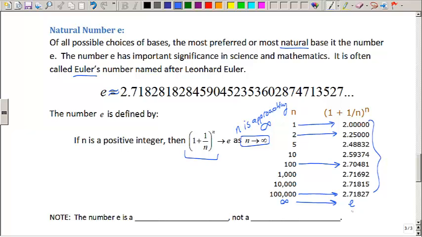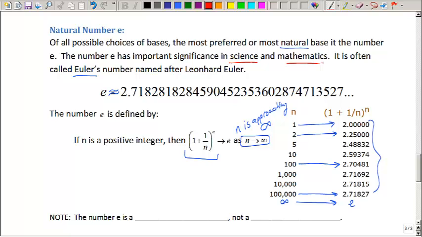I need you to know that e is a very, very important number. It shows up in science and mathematics and finance. It comes up in several different places, and so whatever field you're going into, there's a high likelihood that you may run into this number again.